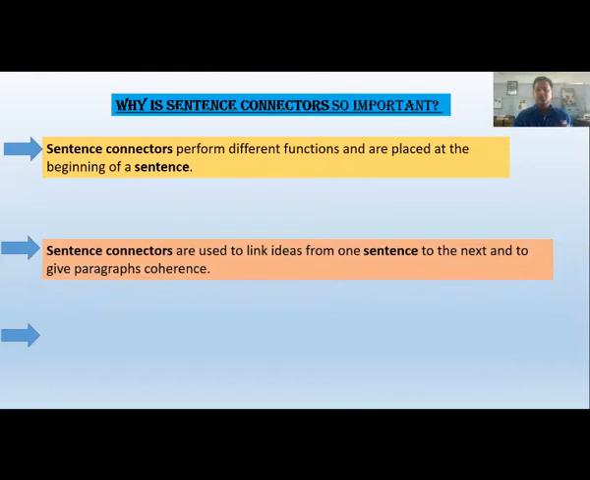Sentence connectors are used to link ideas from one sentence to the next and to give paragraphs coherence. So you can see sentence connectors are basically used to link ideas from one sentence to the next sentence. Thus, sentence connectors give coherence in a paragraph and make the paragraph coherent. So sentence connectors are very important.